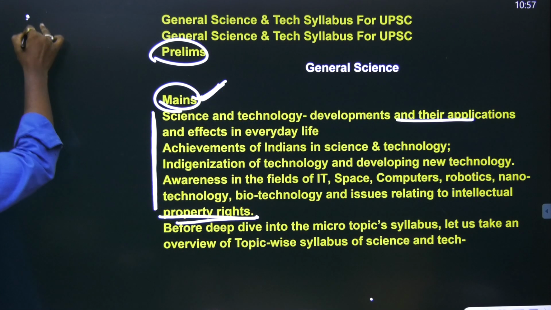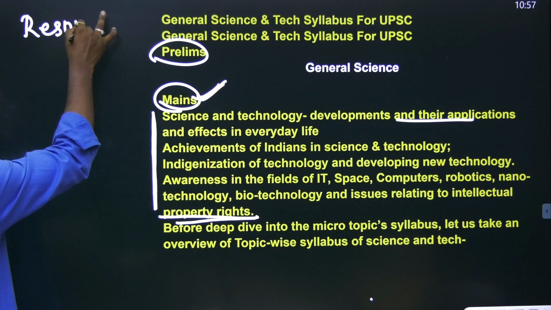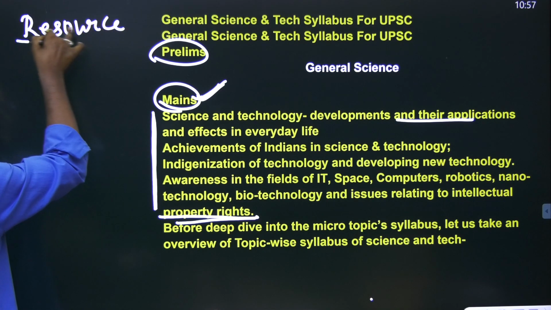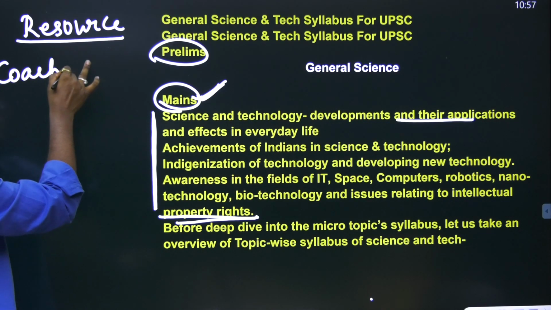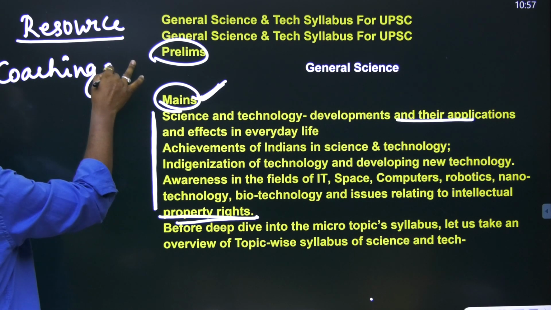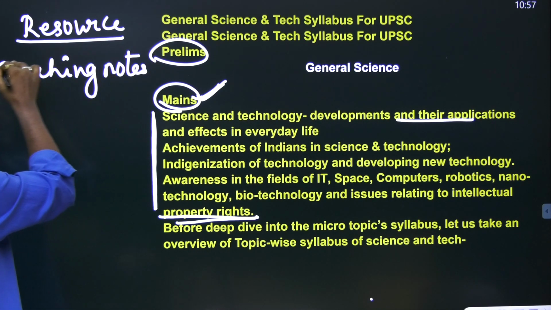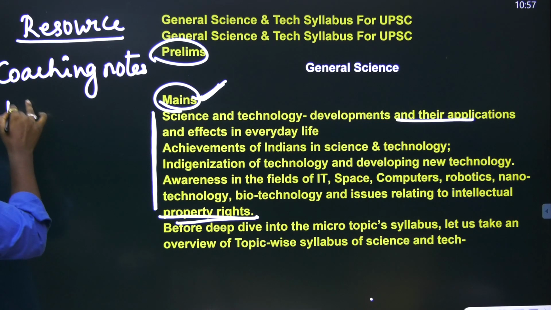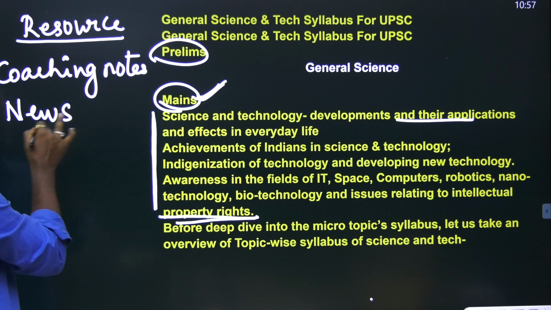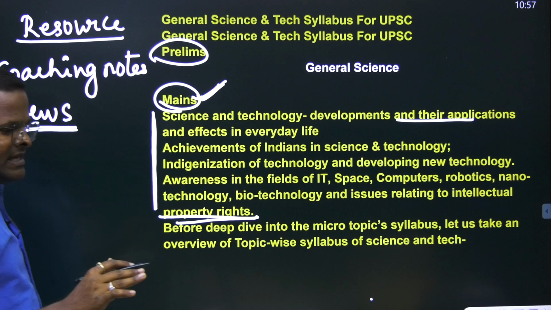Now, what resources do you need to prepare for science and technology? If you are taking coaching, notes are much more important because your faculty might give you good notes. Along with that, newspaper updates are much more important for science and technology.